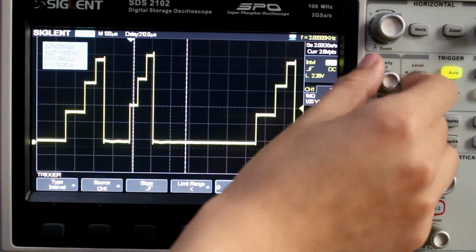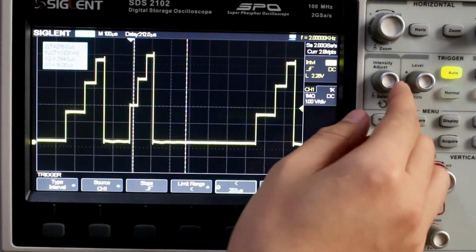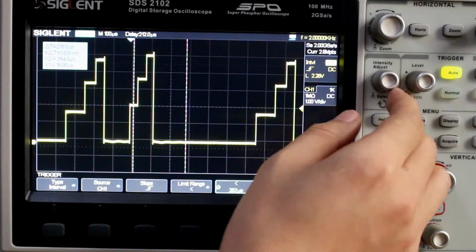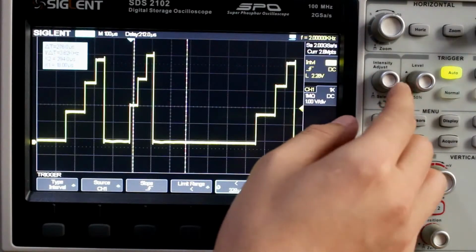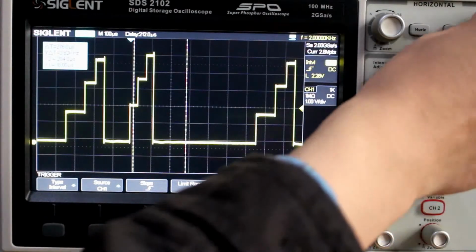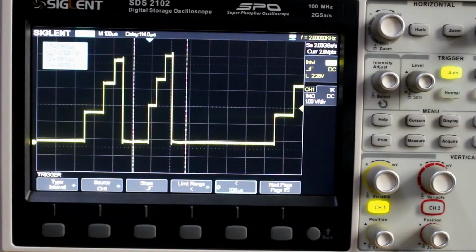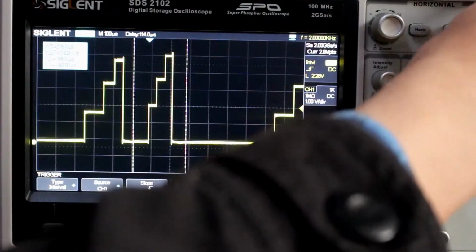Okay, so we're at 300, you can see it's triggered. Okay, 250. Yeah, so, okay, 328, it's triggered there. So when it is less than, you can see that it'll be triggered. And then we can zoom in on the waveform and look for whatever kind of information you'd like.